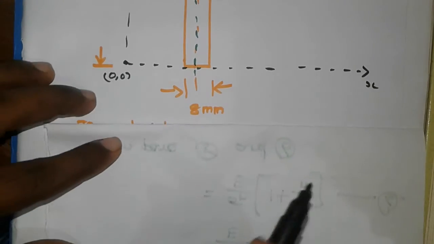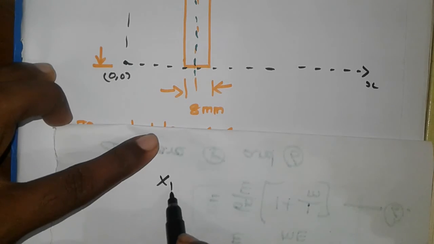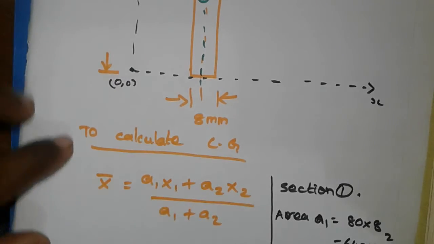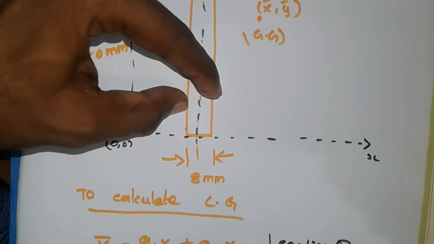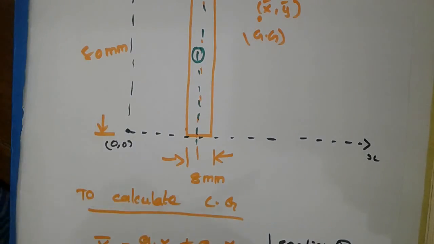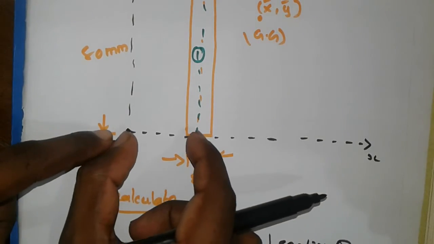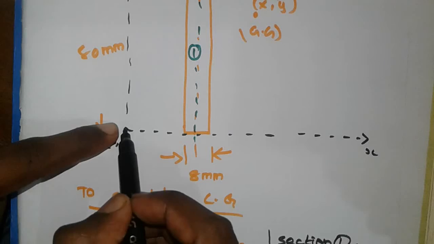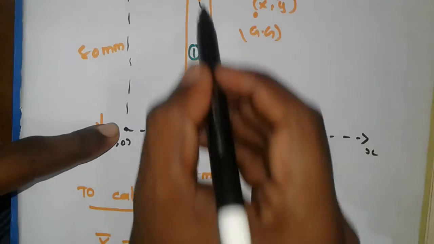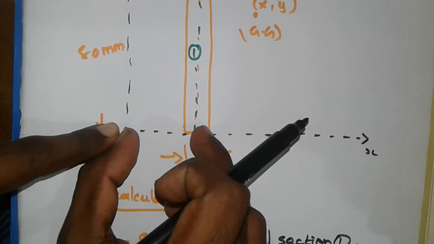See, first I am going to calculate the x1 value. X1 is for section 1. So how much distance is it from the y plane? From the origin, how much distance is the neutral plane for the x axis?